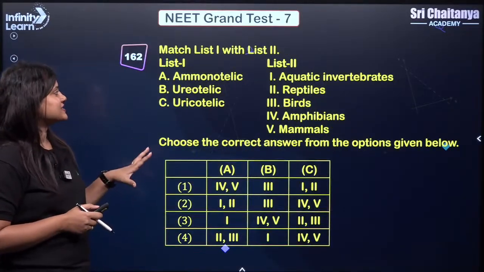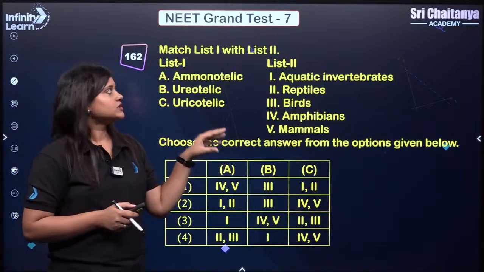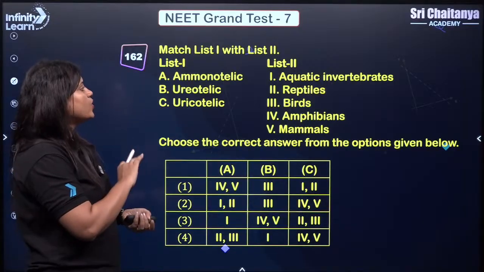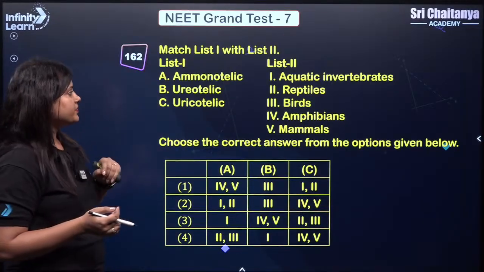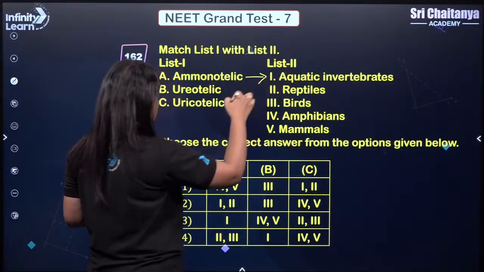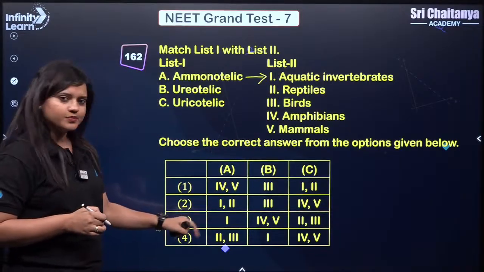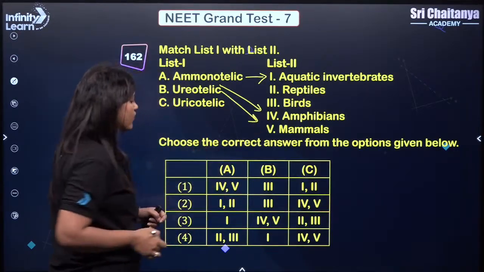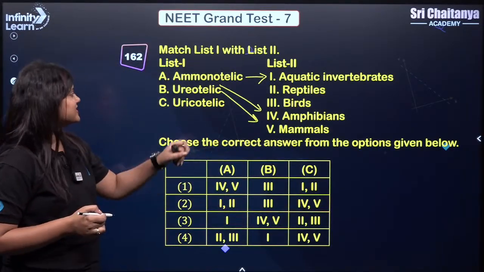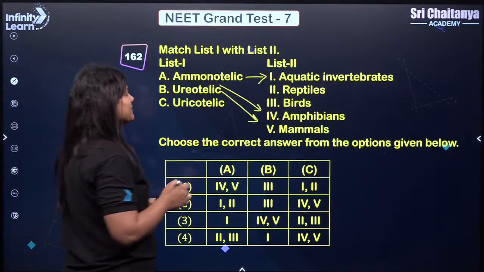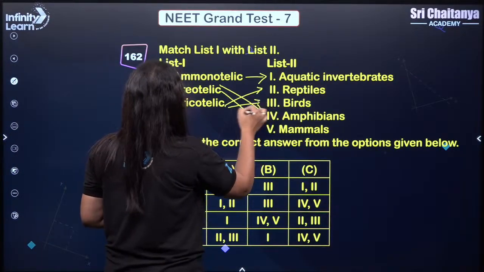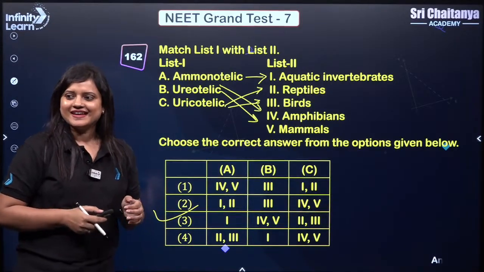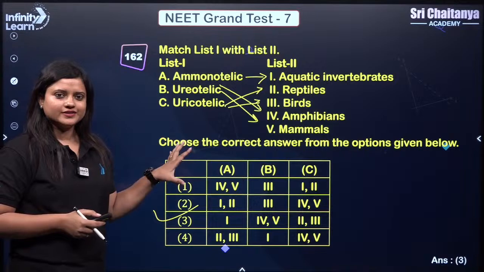Okay. Next. So here we need to match the type of excretion with the examples. So we have here an ammonotelic organism. So ammonotelic, okay, here will be aquatic vertebrate. So A is matched with 1. We have just one option here. Let's see. Ureotelic will be amphibians and mammals. So B is 4 and 5. Yes, we got the answer. Uricotelic will be reptiles and birds. That means C is 2 and 3. So we got our answer. It should be 3. Okay. So simplest question ever. Let's proceed.